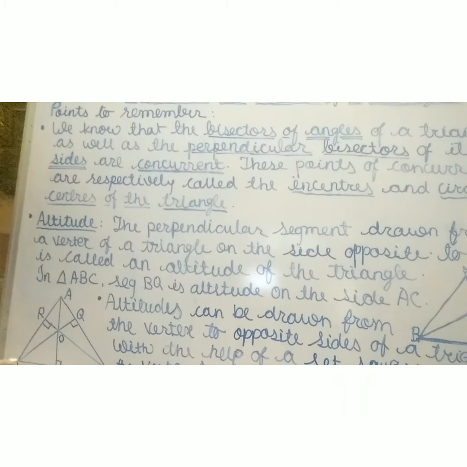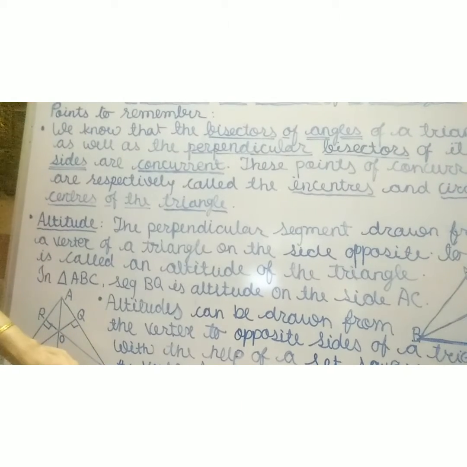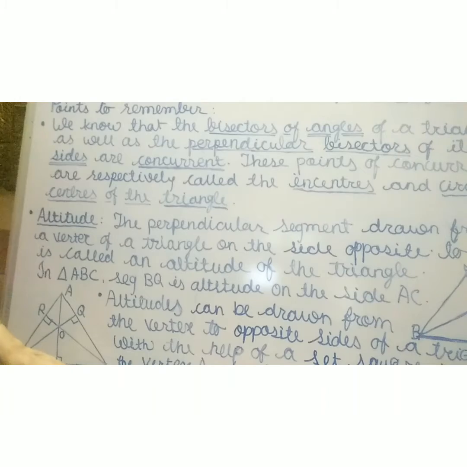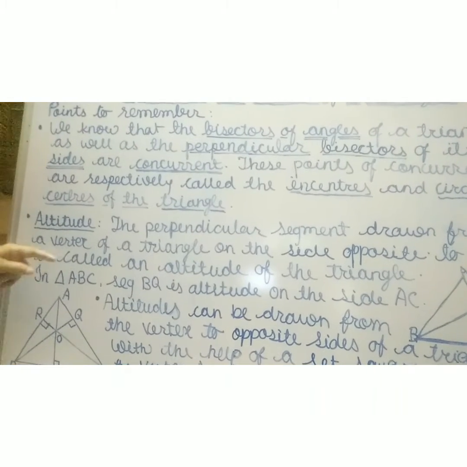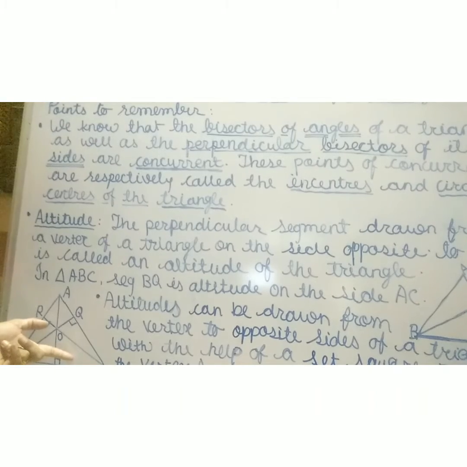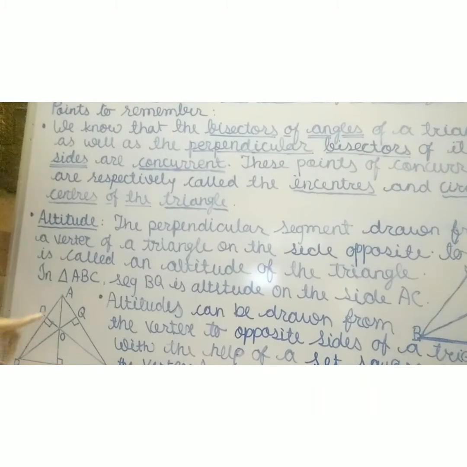From vertex B on opposite side AC, this BQ is the altitude, and from vertex C on opposite side AB, this RC is the altitude. All these altitudes meet in a common point O. This is the point of concurrence.